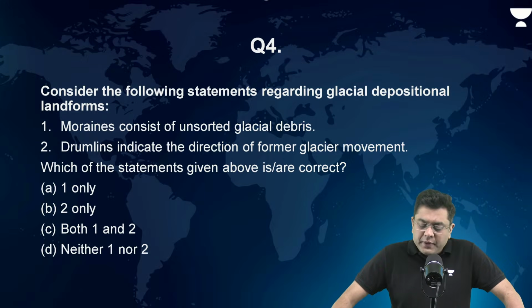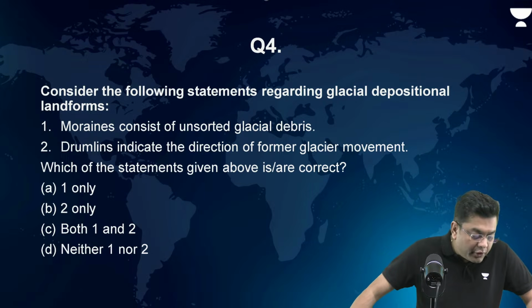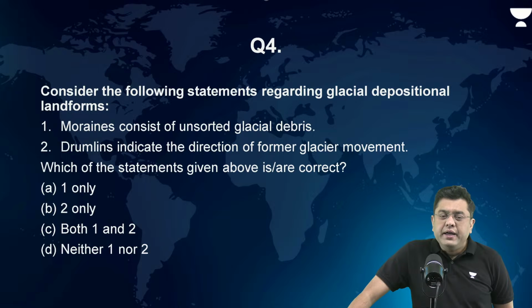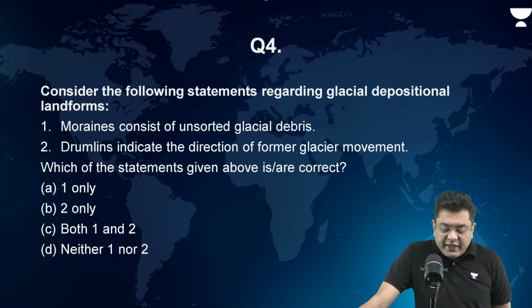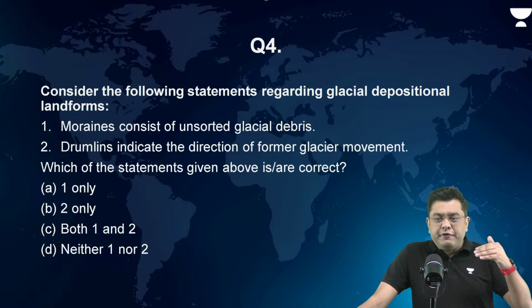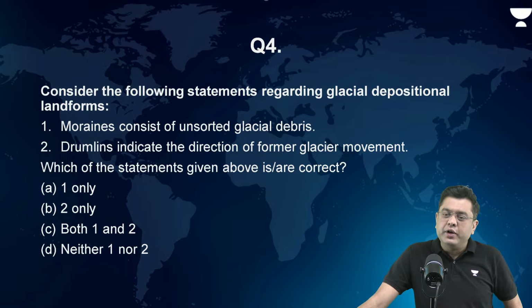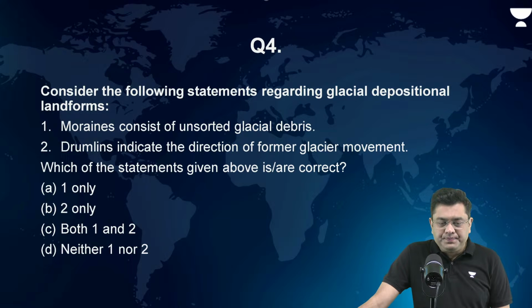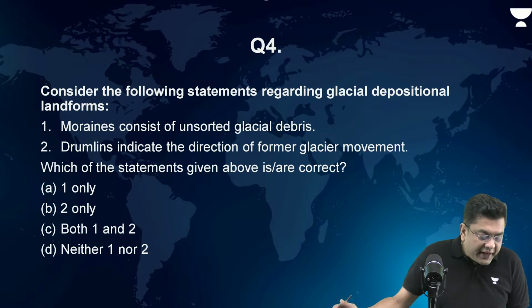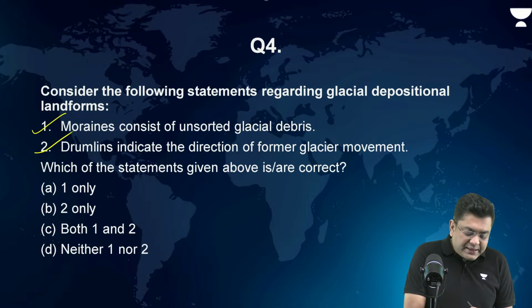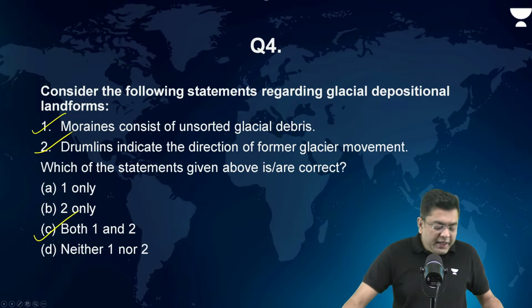Consider the following statements regarding glacial depositional landforms. Moraines consist of unsorted glacial debris. Drumlins indicate the direction of former glacial movement. Which of them are correct? Unsorted basically refers to that which is not structured, mixed. That is what is referred to by unsorted. So in this case, both the statements are correct, and the correct answer is going to be C.